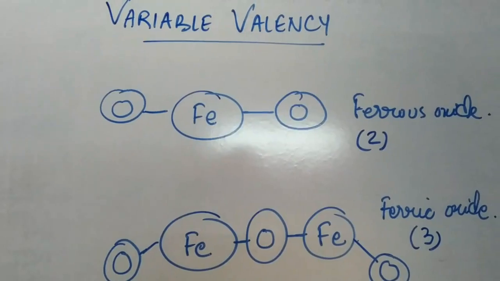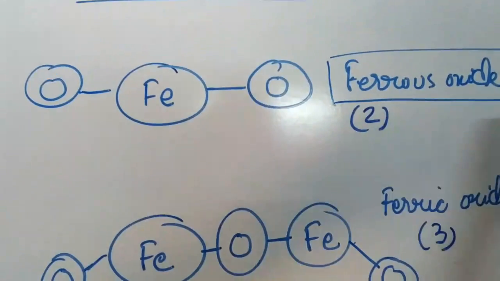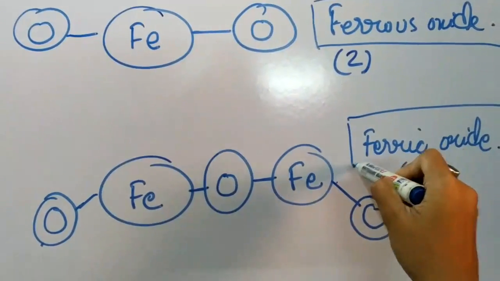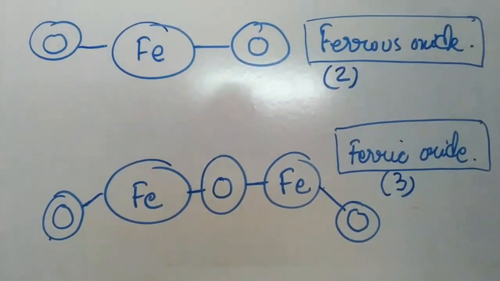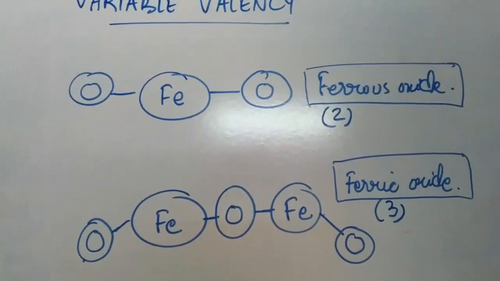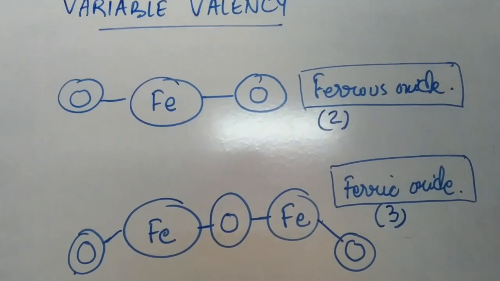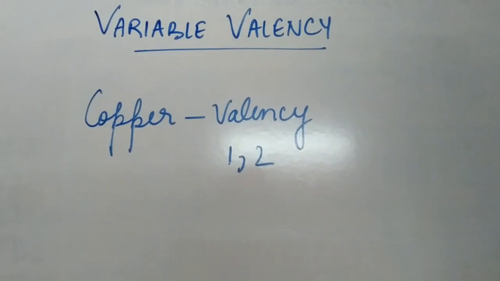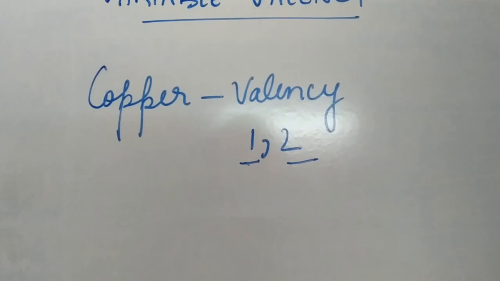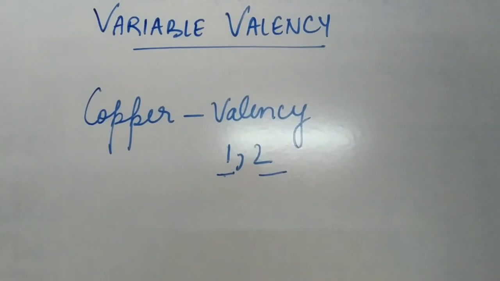So the name of the compound formed in the first case will be ferrous oxide, having valency 2. In the second case, the answer will be ferric oxide, with valency 3. This way, the valencies are formed. Another example of variable valency is copper, where the valency can be 1 or 2. So these are examples of variable valency.